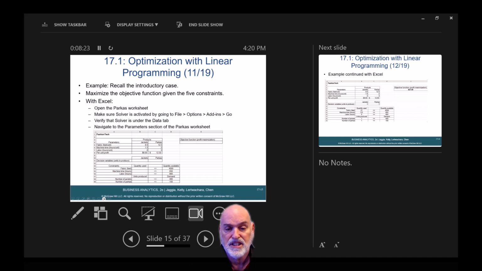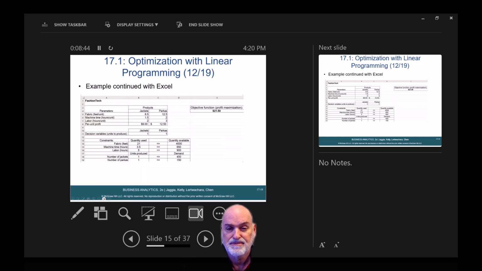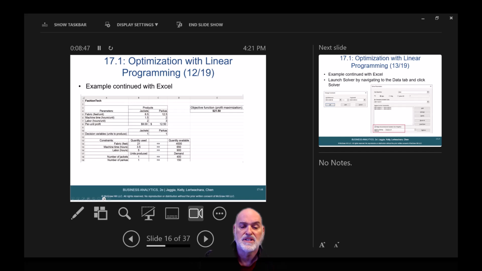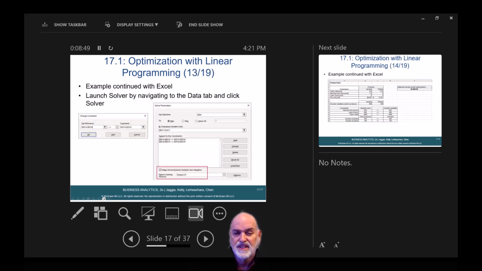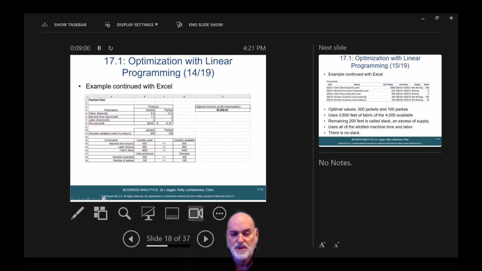Example, recall the introductory case. Maximize the objective function given the 5 constraints. With Excel, open the Parkers worksheet, make sure Solver is activated by going to File, Options, Add-ins, and Go. Verify that Solver is under the Data tab, and then navigate to the Parameters section of the Parkers worksheet. This is the example continued with Excel. Launch Solver by navigating to the Data tab and click Solver.